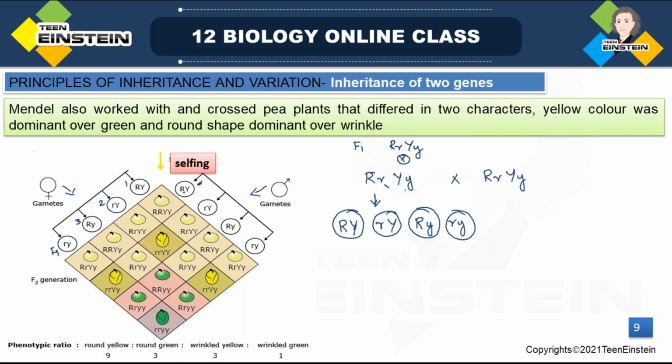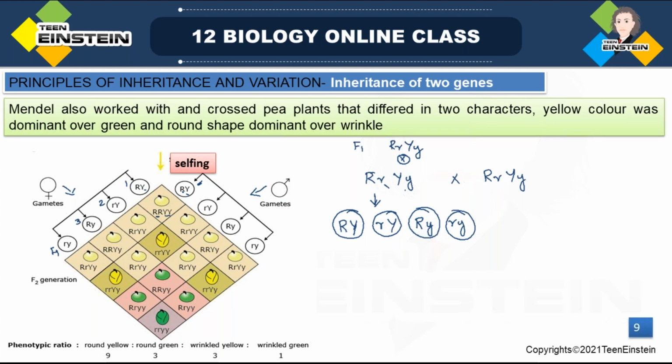First, when it is combining with capital R, then another allele, small, here also capital R, here also capital R. So these two will come first, capital R, then next character, capital Y, capital Y. Okay, the first combination. The next combination is this male gamete with the second female gamete.